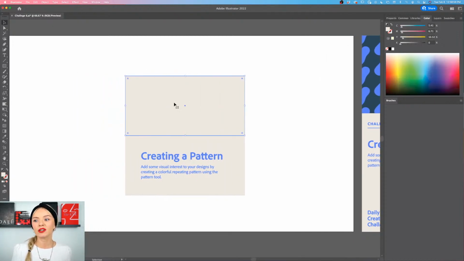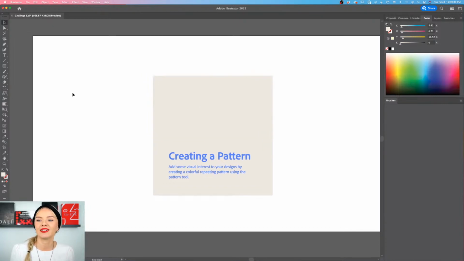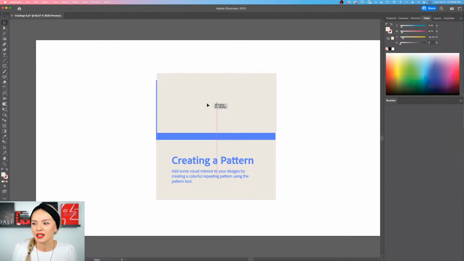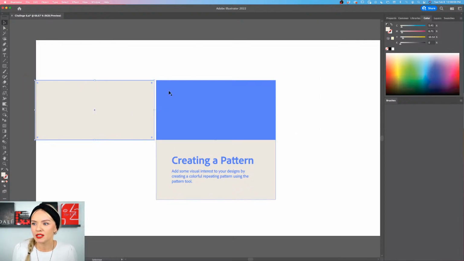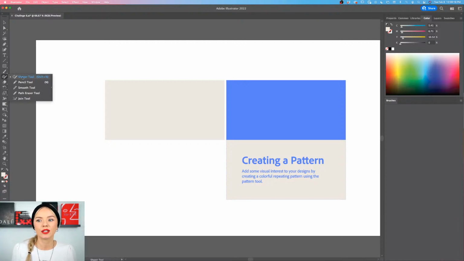Now for the top, we're going to be applying a pattern. And for this pattern, we're going to be creating a couple random shapes so that we can experiment with it a little bit. Let's push this piece a little bit to the side, and let's look at how our pattern will evolve in this shape. So for now, I'm going to go into this tool here and select the pencil tool, or you can simply press N on your keyboard.